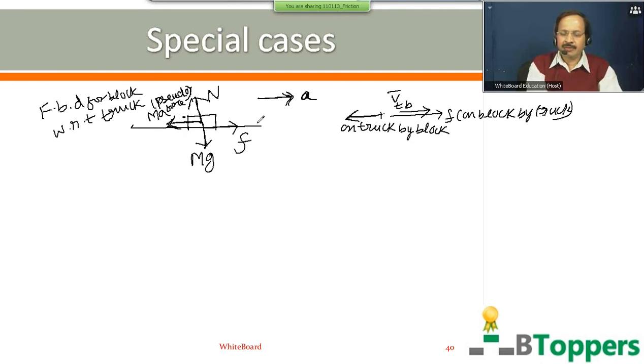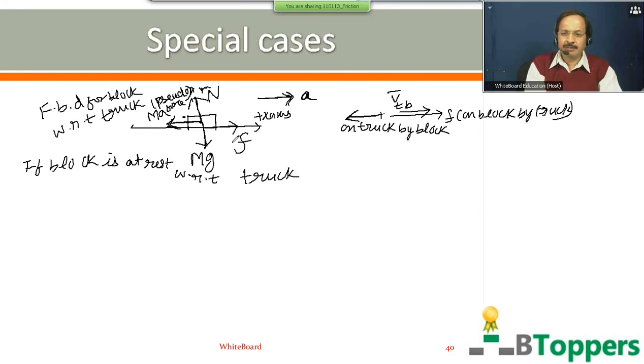We choose the horizontal direction towards right as positive x-axis and vertically upward direction as y-axis. So if the block does not slip on the truck, then we can say the block is at rest with respect to the truck. WRT means with respect to.